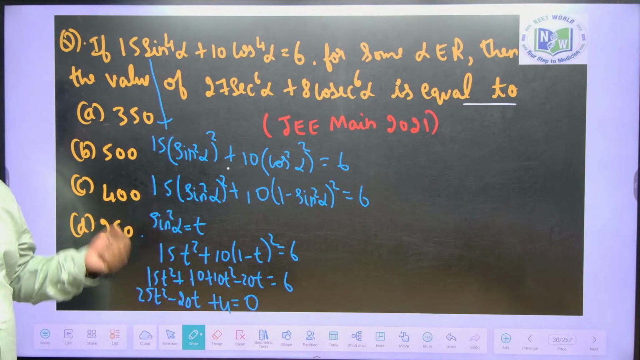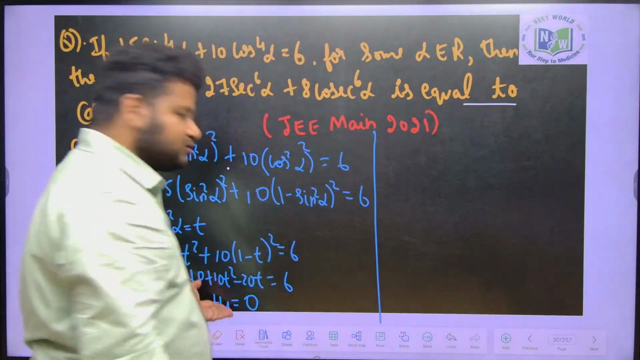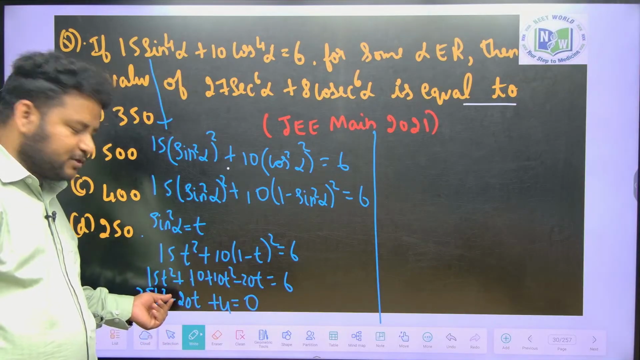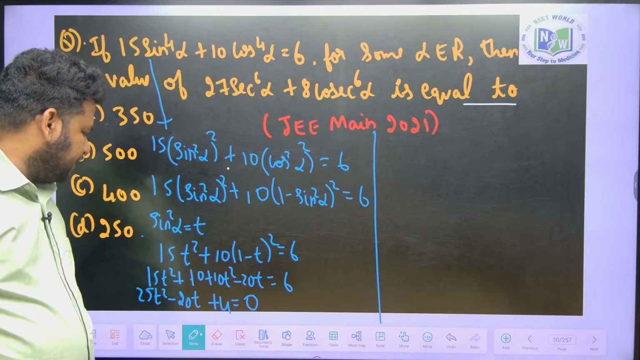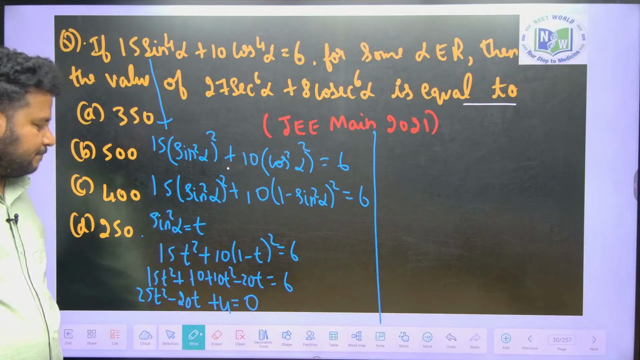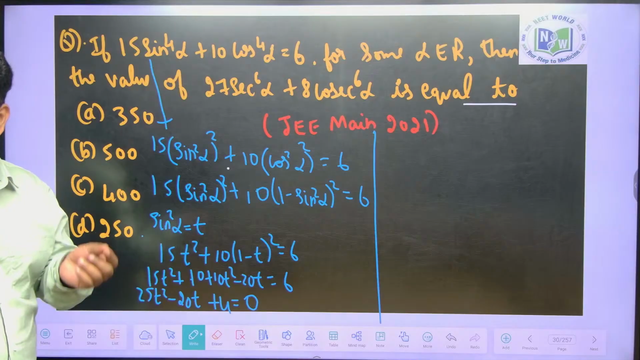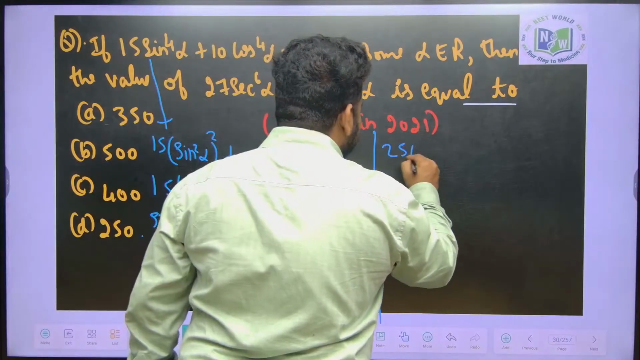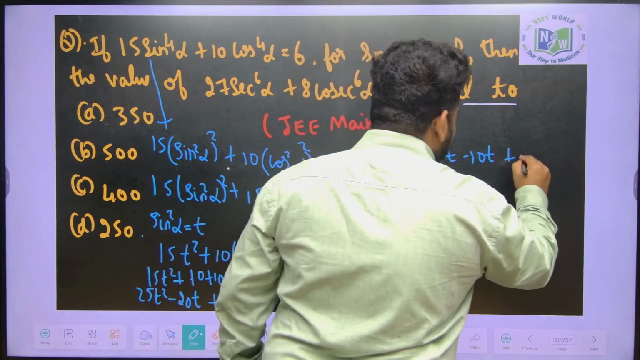So this is a quadratic equation in t, and we have to solve it to get the value of t. 25 into 4 is 100, but the sum is coming out to be minus 20. So let me take minus 10 and minus 10: minus 10 into minus 10 is plus 100, and minus 10 plus minus 10 is minus 20. Correct? So this will become 25t square minus 10t minus 10t plus 4 is equal to 0.